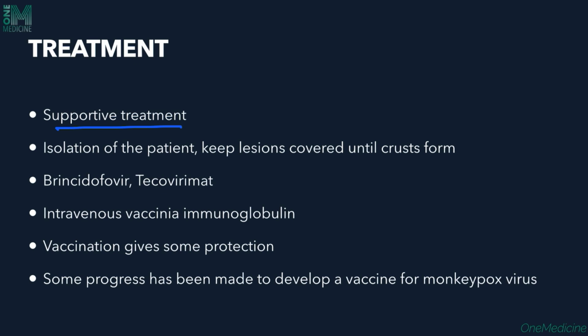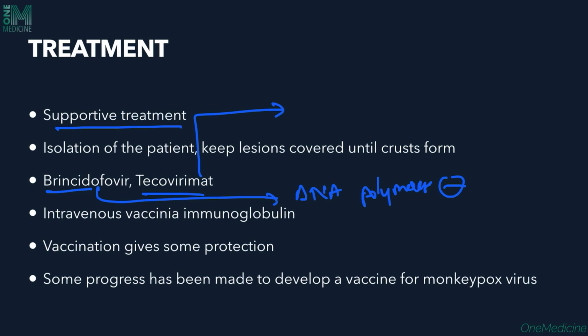Treatment options that we have here are 2 drugs which have been recently introduced and approved for the treatment of monkeypox. The drugs are brincidofovir and tecovirimat. Brincidofovir is a DNA polymerase inhibitor. And also we have tecovirimat, which is supposedly a viral release inhibitor, an intracellular viral release inhibitor. So these are the 2 drugs which have been approved.